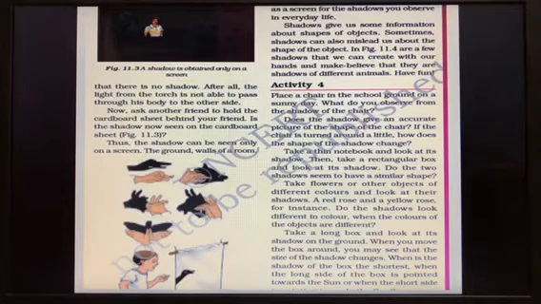The second activity was shadow. By seeing the shadow of an object, we can tell the shape, isn't it? And the third one was the shadow of the animals hidden in our hand. So these were the 3 activities plus the lesson that I have done.